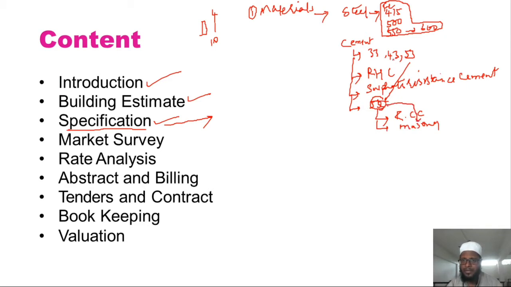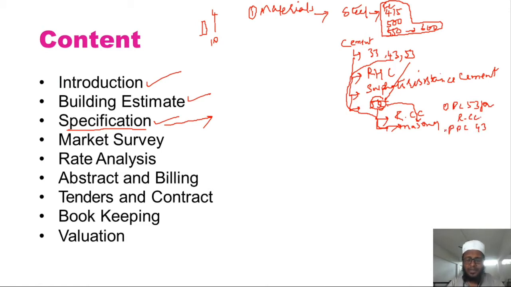You need to go for 43 grade of cement in your masonry work. Suppose I'll be using OPC grade of cement for concrete, so I'll mention here OPC 53 grade for RCC structure, and PPC 43 grade of cement for masonry work.